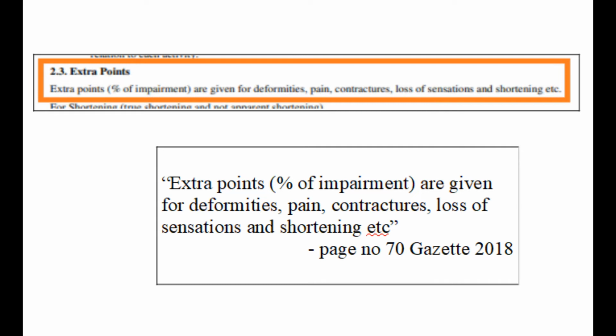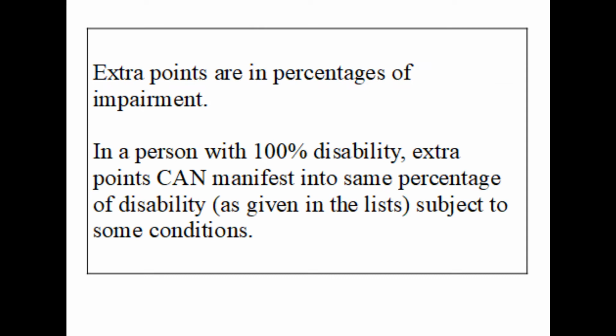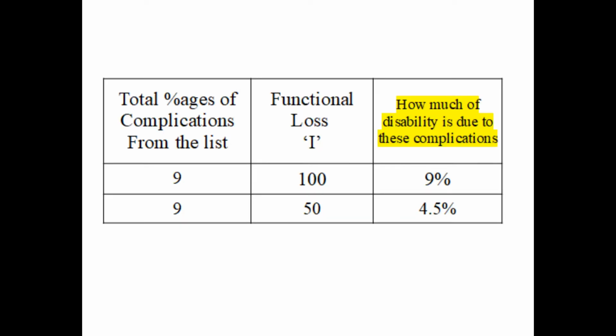In a person with 100% disability, extra points can manifest into same percentage of disability as given in the list, subject to some conditions. For example, if there is a complication of 9% value, that means in a case of 100% impairment or functional loss, presence of that complication is responsible for 9% disability. So the values given in percentages in those lists are the manifested values or extent of complication in cases of 100% impairment.